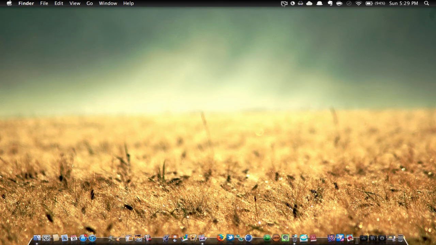Now I gotta speed this up a bit, but in the menu bar, I have this icon is for my ScreenFlow right now. To the right of that, I have Nocturne, which is how I made my menu bar black. If you want to learn how to do that, I have a video on that. Next I have is Mobile Mouse. This allows me to turn my iPod into a mouse.